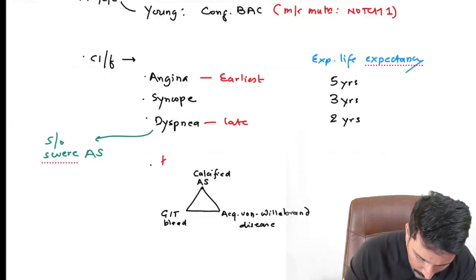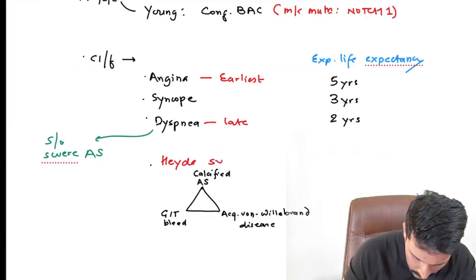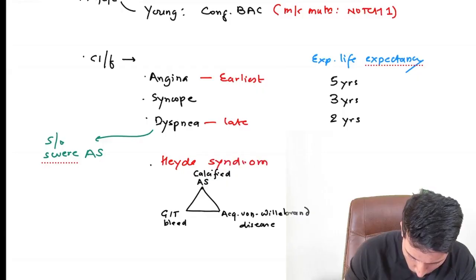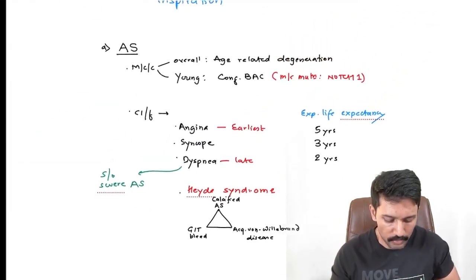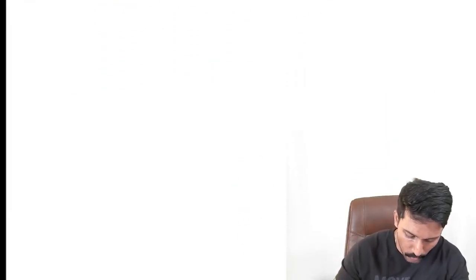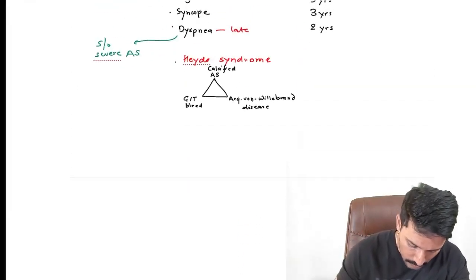We call this syndrome Heyde syndrome. So they may ask you what the components of Heyde syndrome are. You should be able to answer this. Now that we know the clinical features, let us quickly talk about the examination findings.